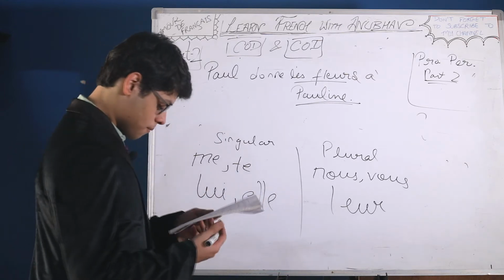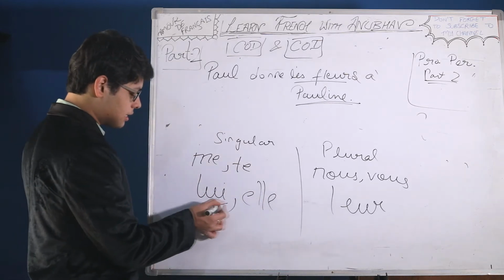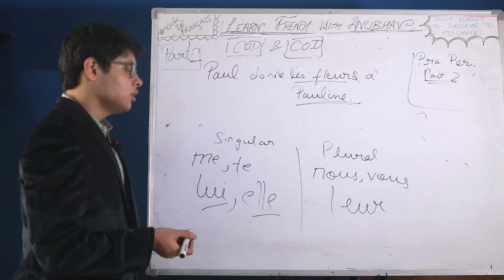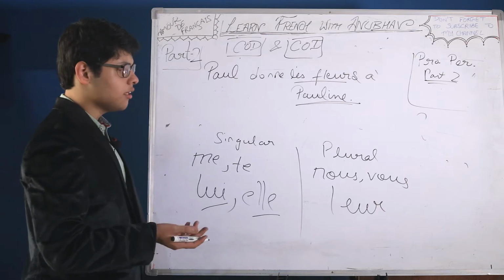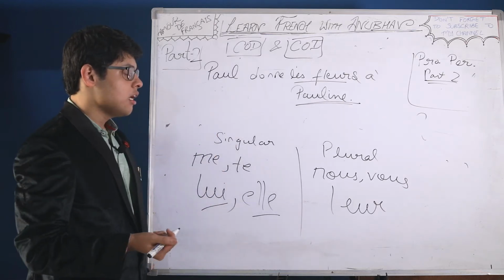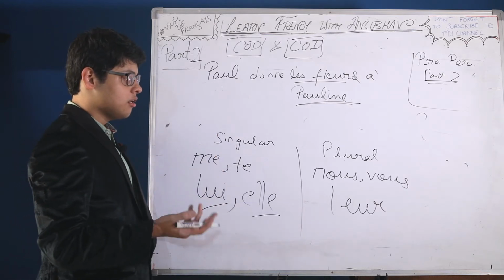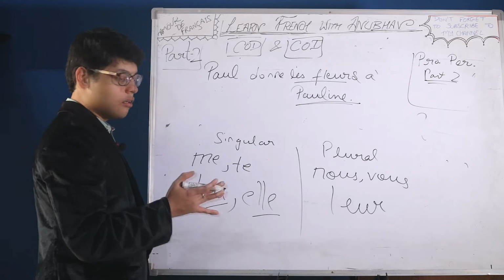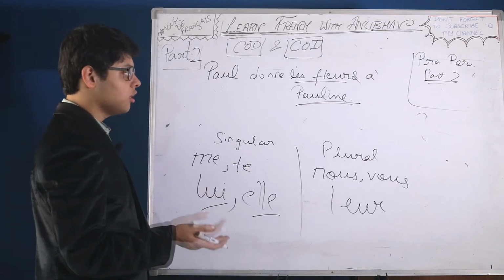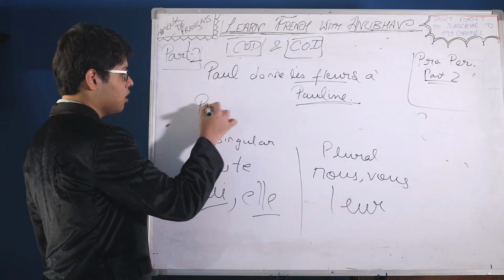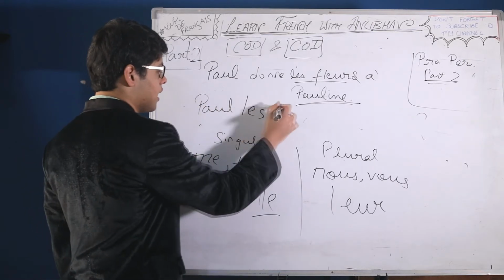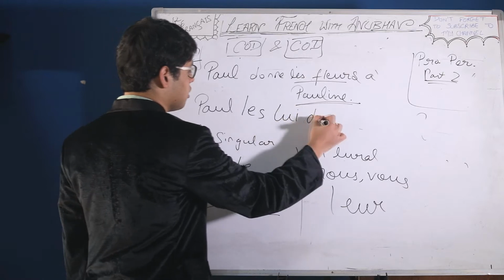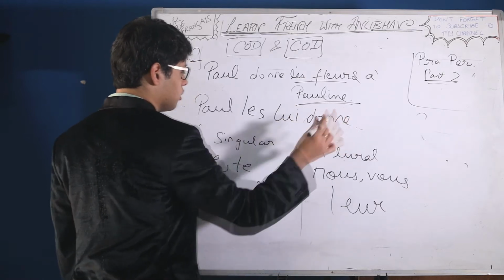One more thing I would like to discuss, lui and elle. Generally, in a regular statement like this, we write lui, irrespective of whether it is masculine or feminine. For example, we will write Paul lui donne les fleurs.